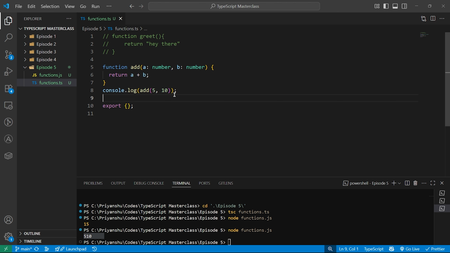Just like parameters, your return value can also be typed. Currently you can return anything. If I do over here hello, this is fine, this function will return hello, doesn't matter what you are passing or what not.